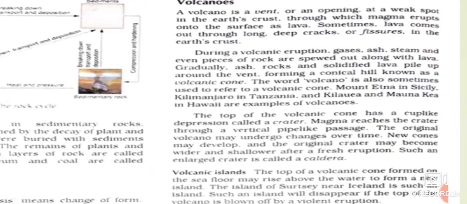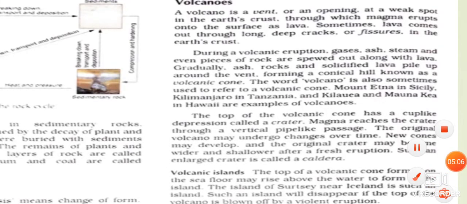The magma that reaches the earth's surface is called lava, and the passage in the volcano through which lava travels is known as the vent. The funnel shaped depression around the vent is called the crater. Let me show you the well diagram.